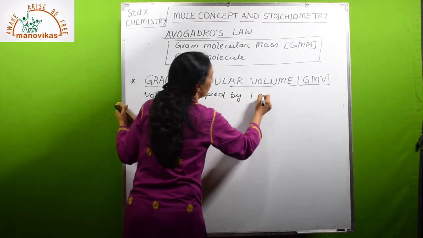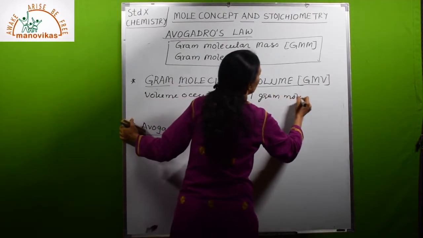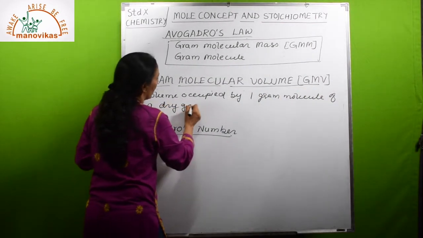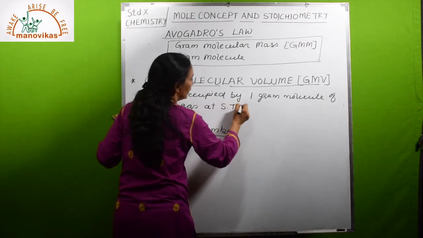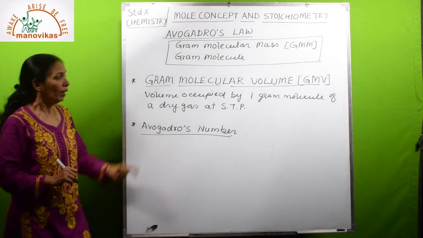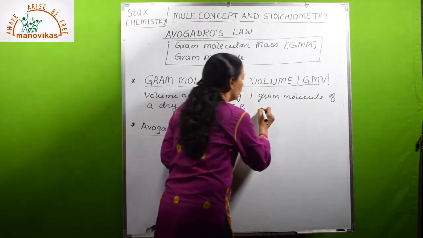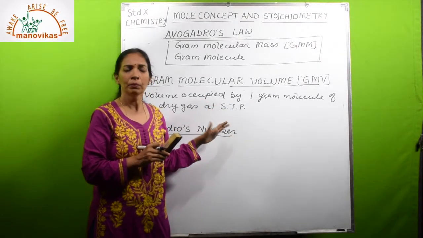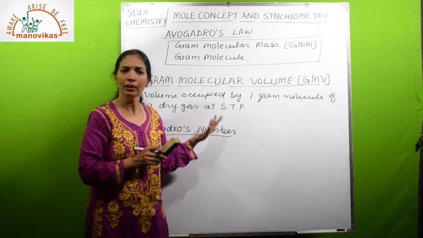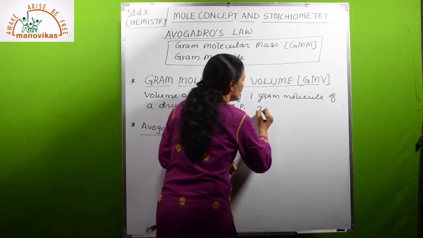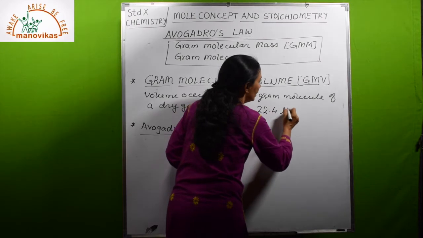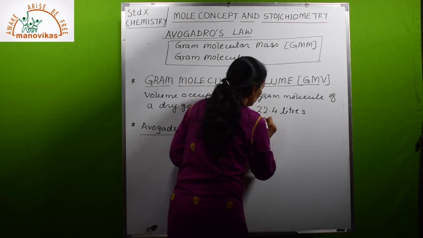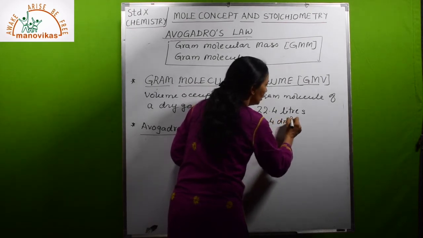So the volume occupied by 1 gram molecule of a dry gas at STP. Now what is the value? It is found that at STP, 1 gram molecule of any gas, because the temperature and pressure conditions are same, occupies 22.4 liters, or this can also be written as 22.4 decimeter cube.